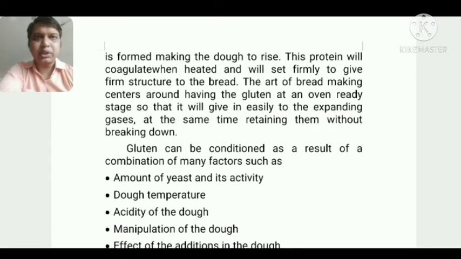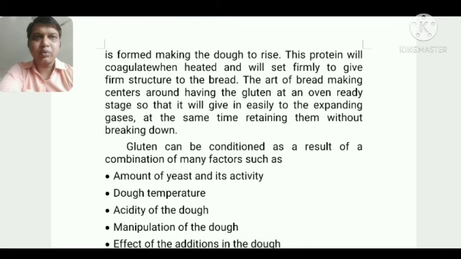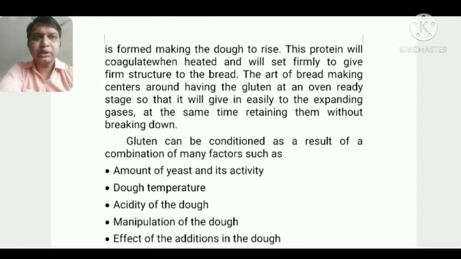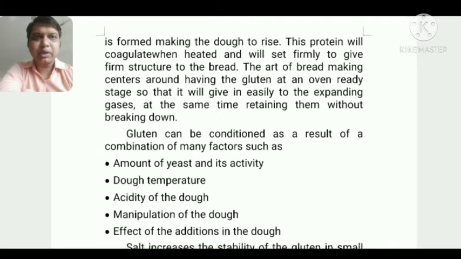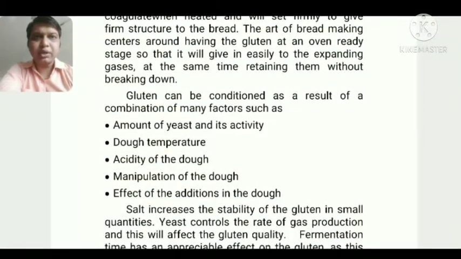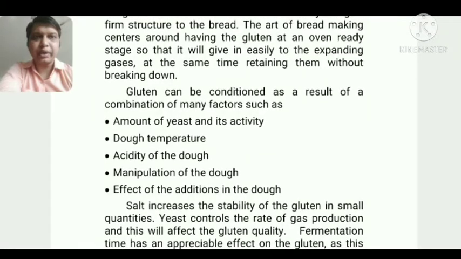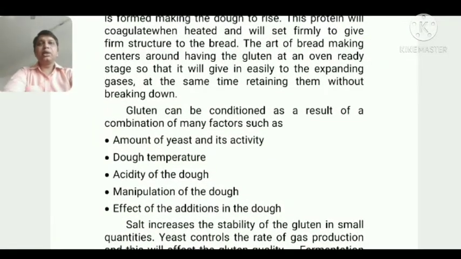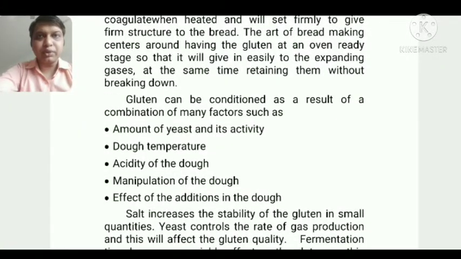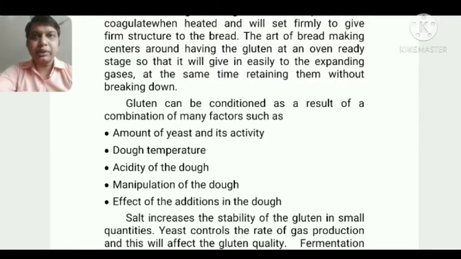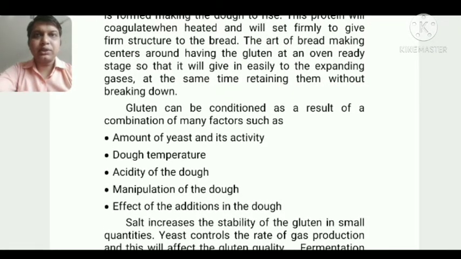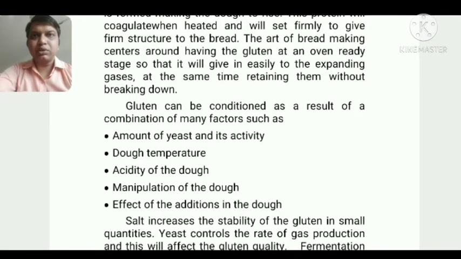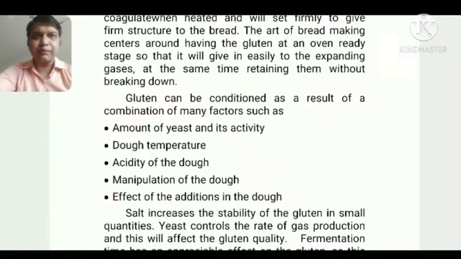The art of making bread centers around having the gluten at an oven-ready stage, so that it gives way easily to the expanding gases, at the same time retaining them without breaking down. Gluten can be conditioned as a result of a combination of many factors, such as the amount of yeast. So gluten is the major factor which decides the perfection of the dough. If the gluten is perfectly matured and given time to get its strands ready before baking, it will give the perfect bread with the perfect structure.